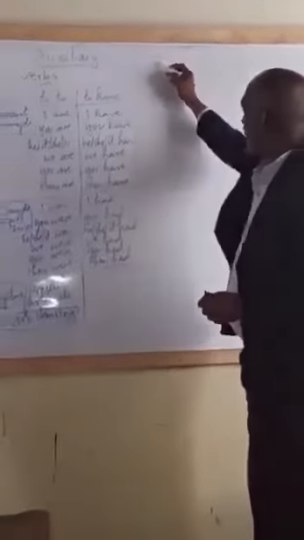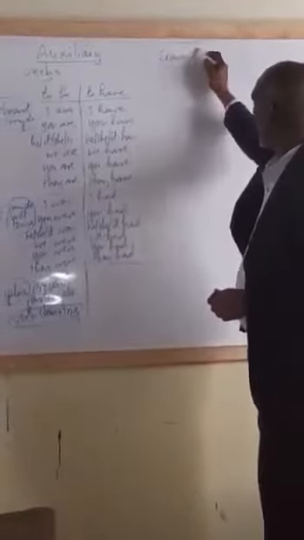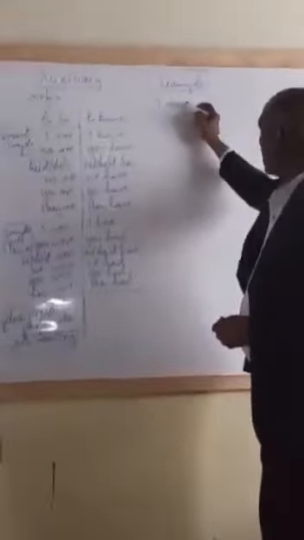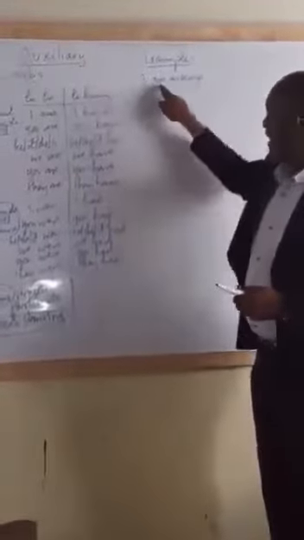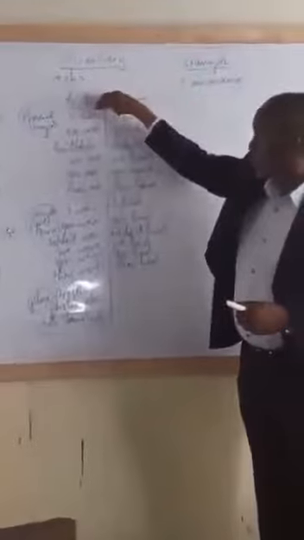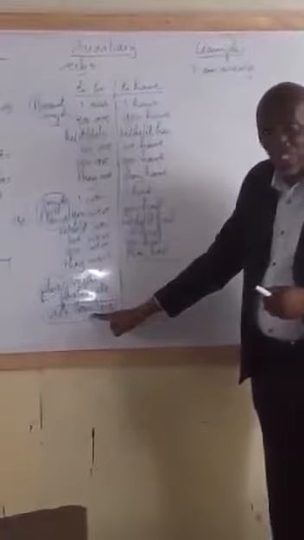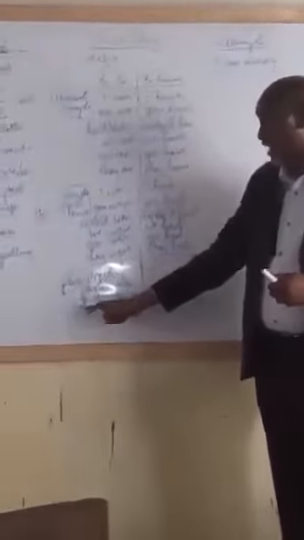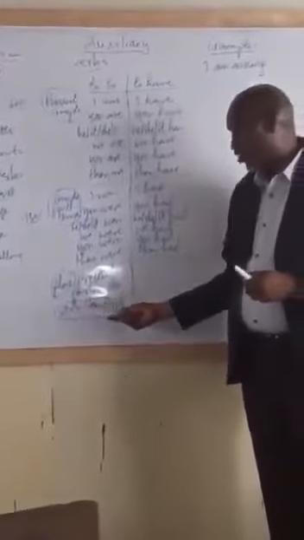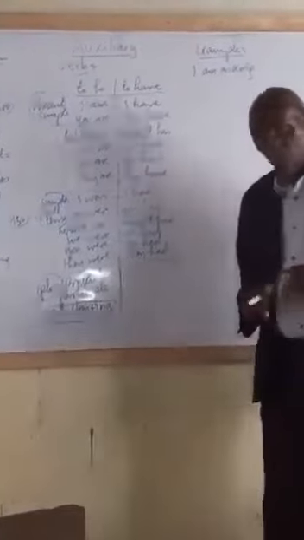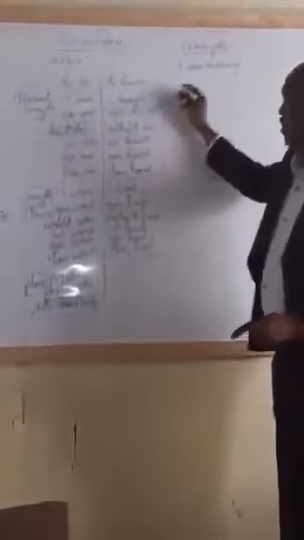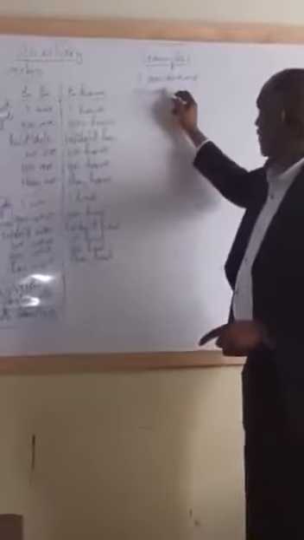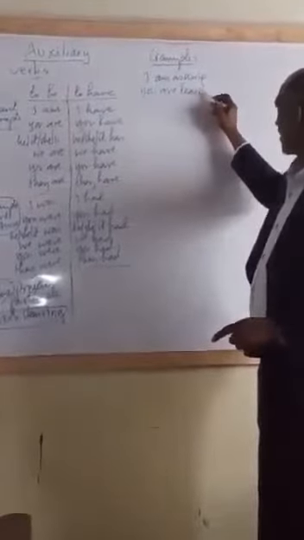Maybe I can try a few examples here to explain what I'm trying to say. I can say, I am asking. I am is the present form of to be, and asking is the present participle, because a verb should have a verb stem and ing to form the present participle. So we are saying, I am asking. What will you say about this one? You'll say, you are learning, isn't it?